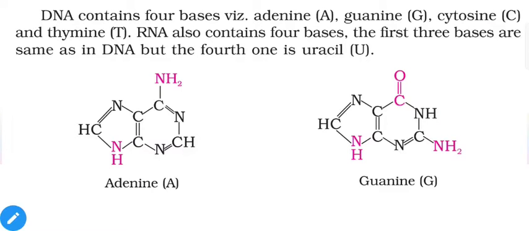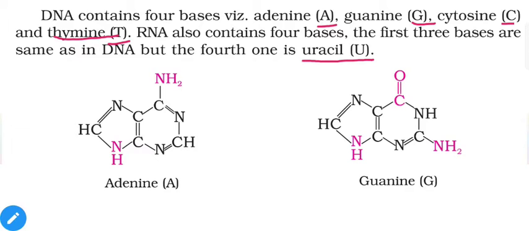DNA contains 4 bases that are adenine, guanine, cytosine and thymine, and we will use the initial letters of each to represent them. So adenine is A, guanine is G, cytosine is C and thymine is T. RNA also contains 4 bases, but the first 3 bases are common in both of them, while the last one, thymine, is replaced by uracil, U, in the case of RNA.